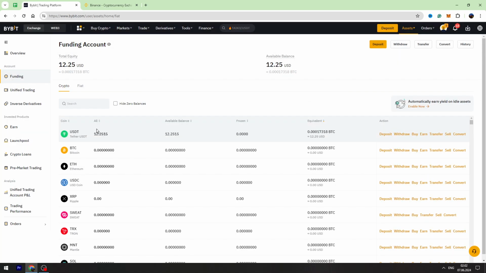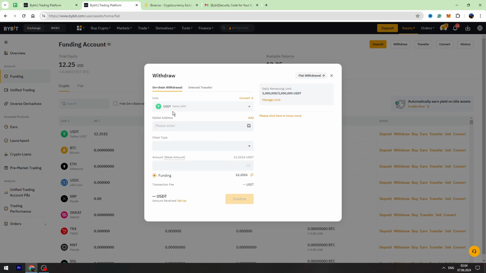In the list, you need to find USDT. If you can't find it, you can use the search bar right here. Then you need to click Withdraw on the right side of the USDT. When you go on the withdraw page, you need to choose on-chain withdrawal.